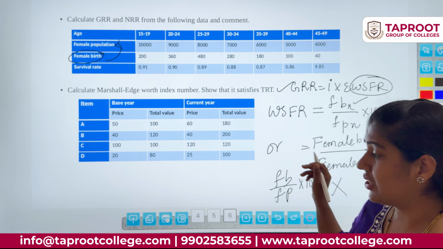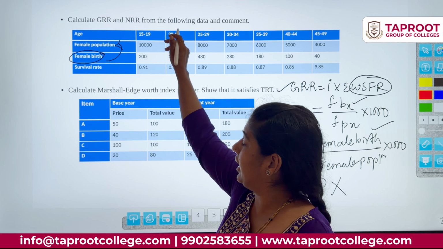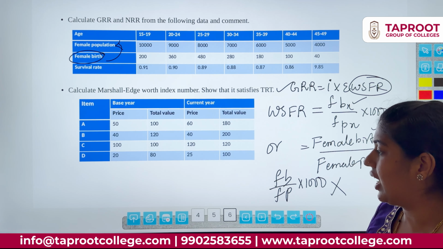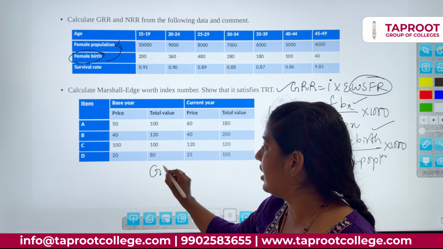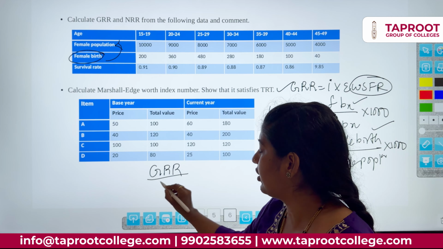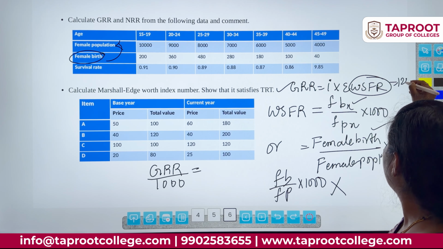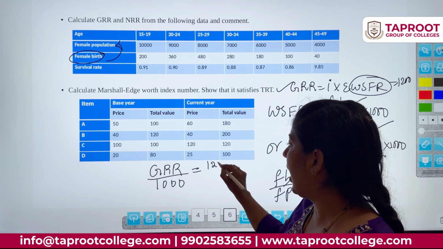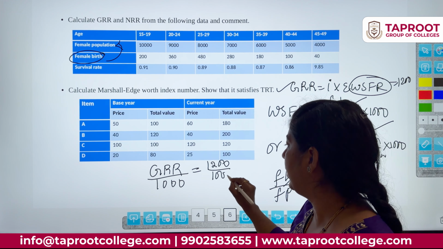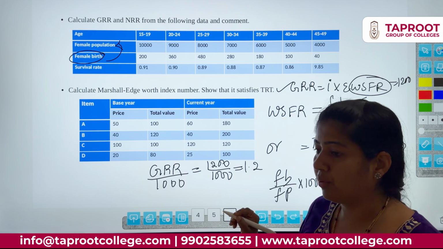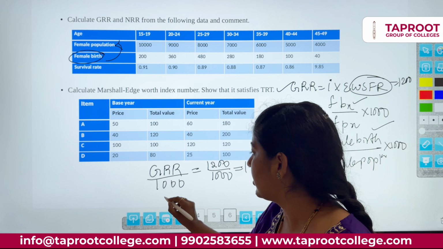This is the second mistake in GRR NRR. And one more thing in GRR NRR is they will forget to write the comment. If they give a comment, just no need for division. So if you somehow get the answer 1200, what will you do? You divide the answer by 1000, and they will write 1.2. Not like this, you have to write the statement.